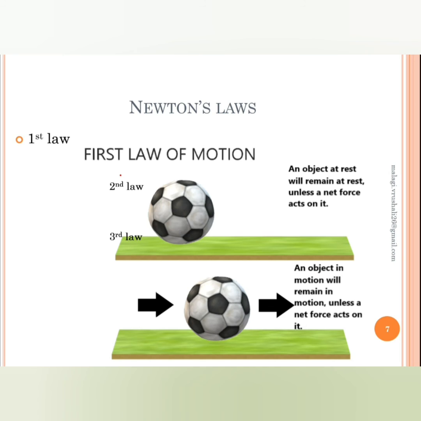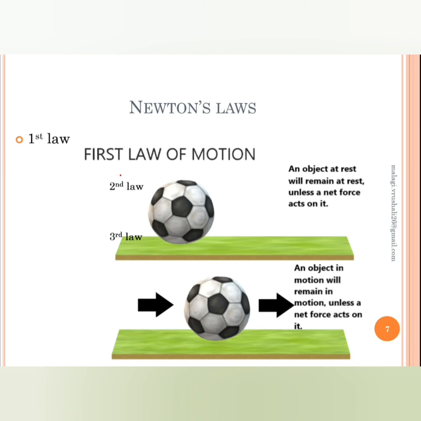Either it may be the force exerted by the foot of the person's leg, or the wind acting on the ball. If the wind acts, there is an external force on the body and it starts moving. So it will remain in the state of rest until and unless there is an external force acting upon it.